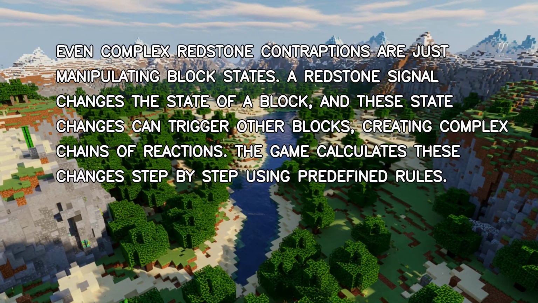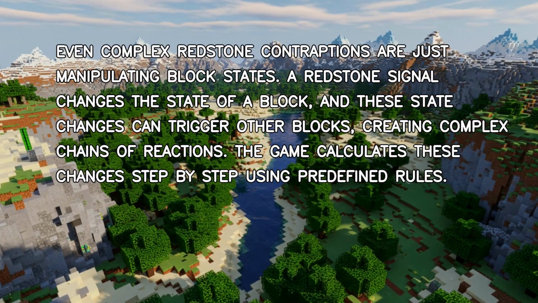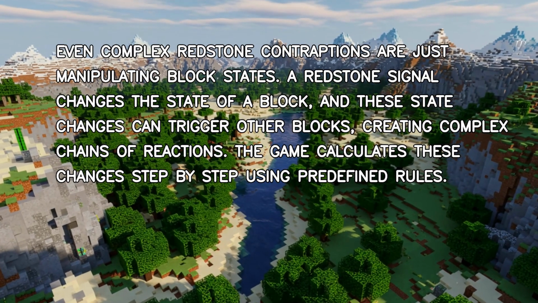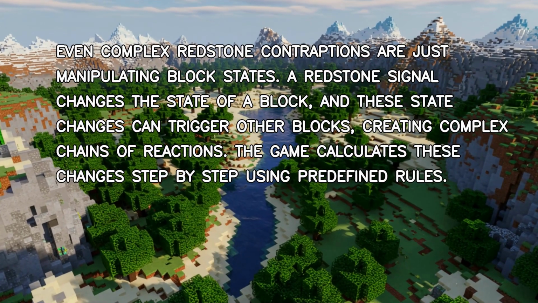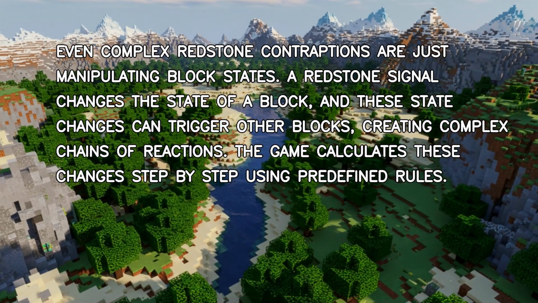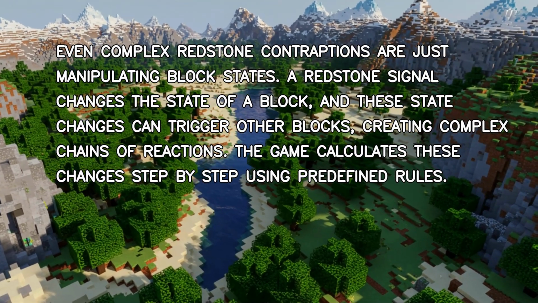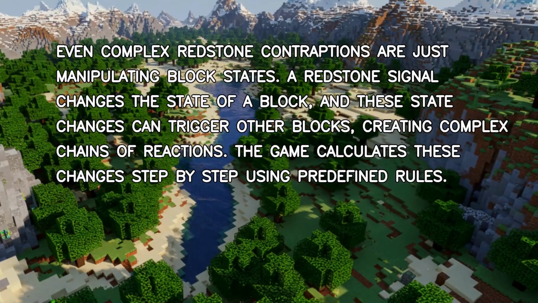Even complex redstone contraptions are just manipulating block states. A redstone signal changes the state of a block, and these state changes can trigger other blocks, creating complex chains of reactions. The game calculates these changes step by step using predefined rules.